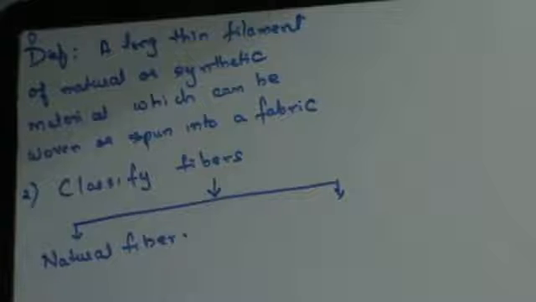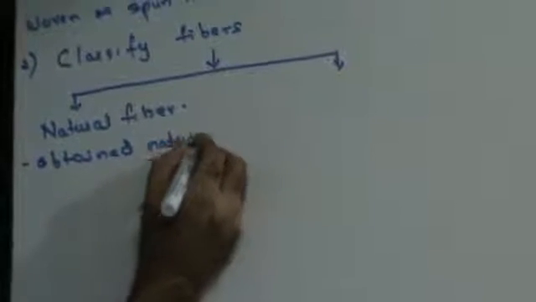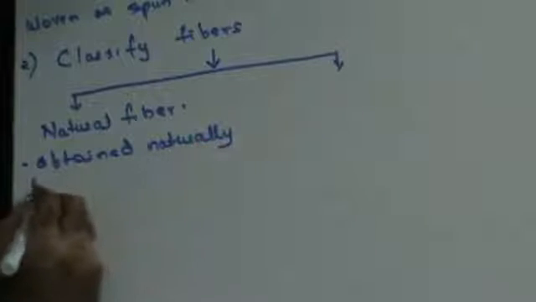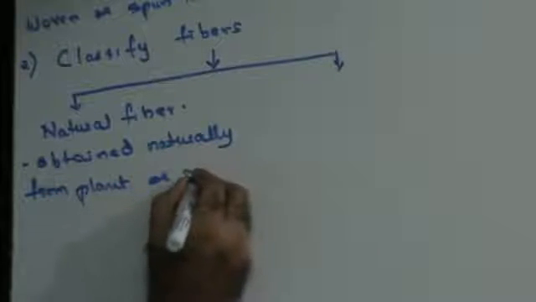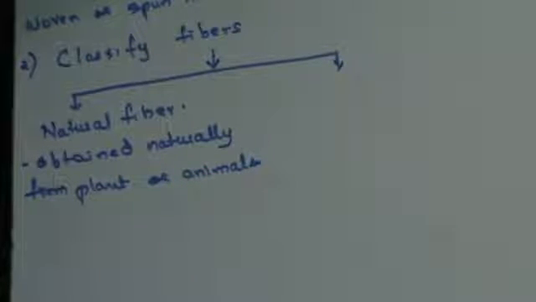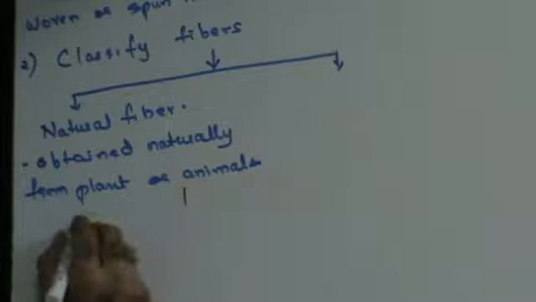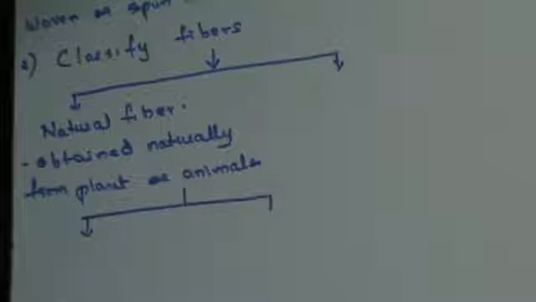These are those fibers that are obtained naturally from plants or animals. Since they can be obtained from plants and animals, they are further classified into vegetable fibers and animal fibers.